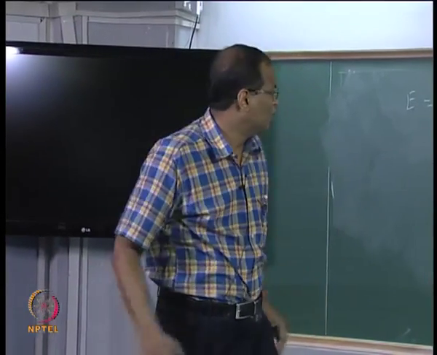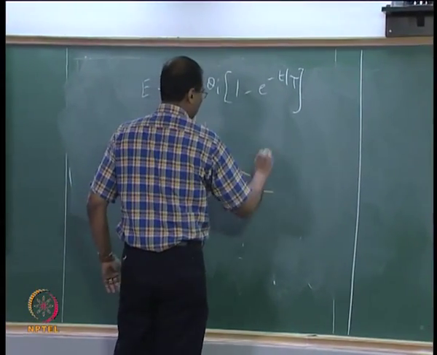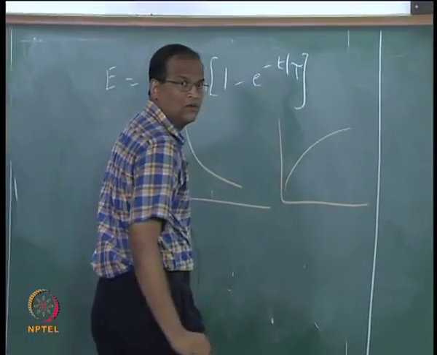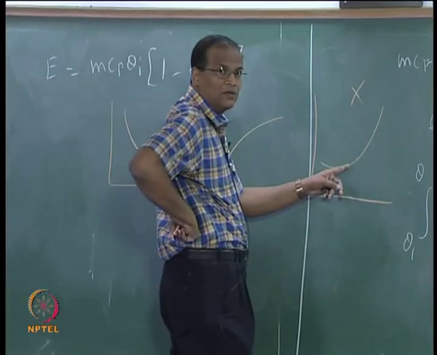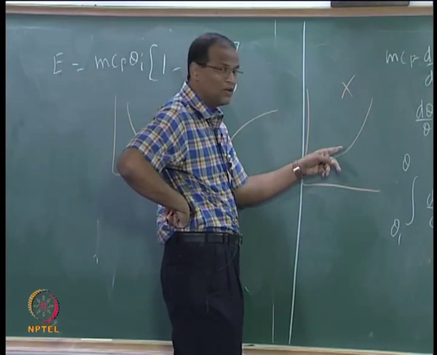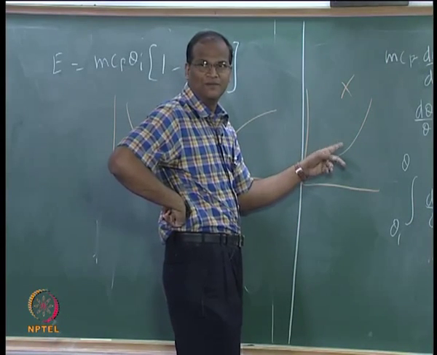Is that clear? Whenever you have a cooling curve, it will be like this. Whenever you have a heating curve, it will be like this. Do not ever make a curve like this. This is dy by dx, d squared y by dx squared, everything is positive. This is called an exponential curve, and exponential growth is unsustainable.